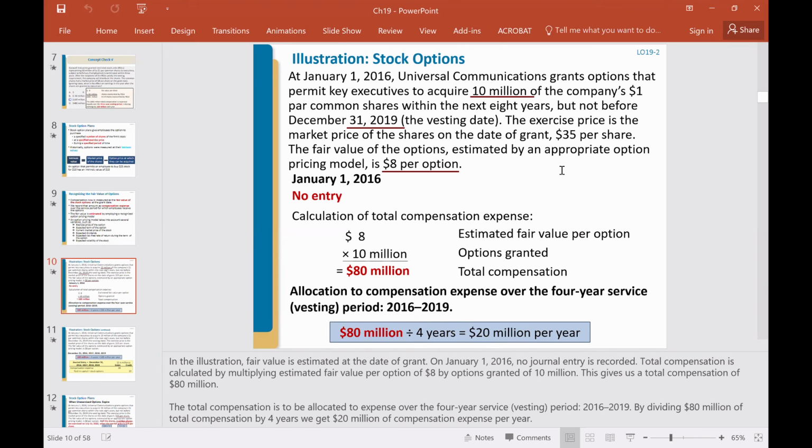And then we talked about forfeiture. For example, in this question, the employees, those CEOs and CFOs, need to work for us for 4 years to fully receive these stock options. So those 4 years are called the vesting period, right?